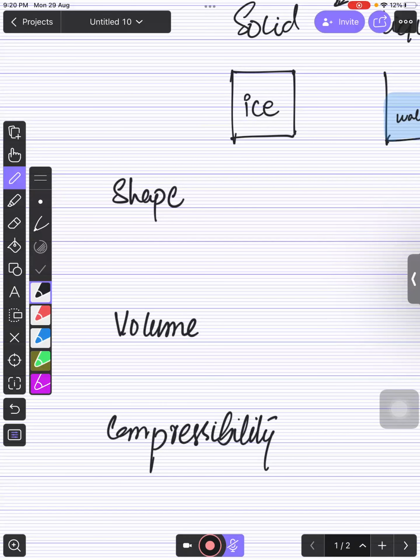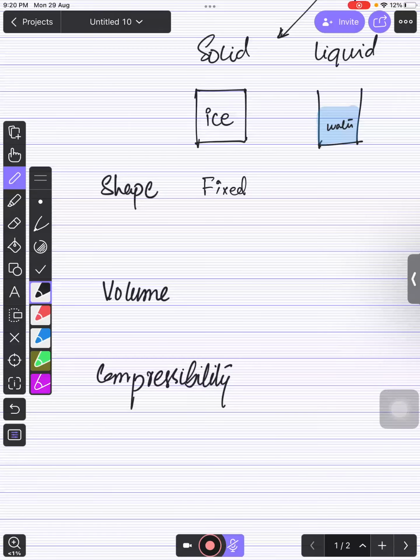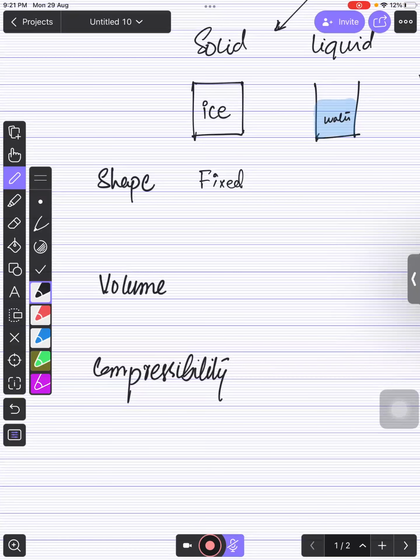So solids have a fixed shape. They are not going to change. The size of the mobile will remain the same, and the size of the chair will remain the same. The space occupied by a solid is not going to change, which means the volume of solids is also fixed.